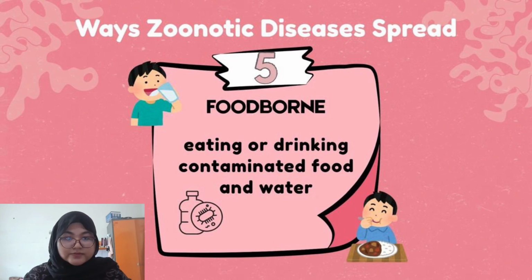Next, we have foodborne transmission. Foodborne transmission occurs when we eat or drink contaminated food or water. Eating raw or undercooked meat, drinking unpasteurized milk, or consuming vegetables washed with dirty water can lead to diseases such as salmonella, E. coli infection, or even pork worm.